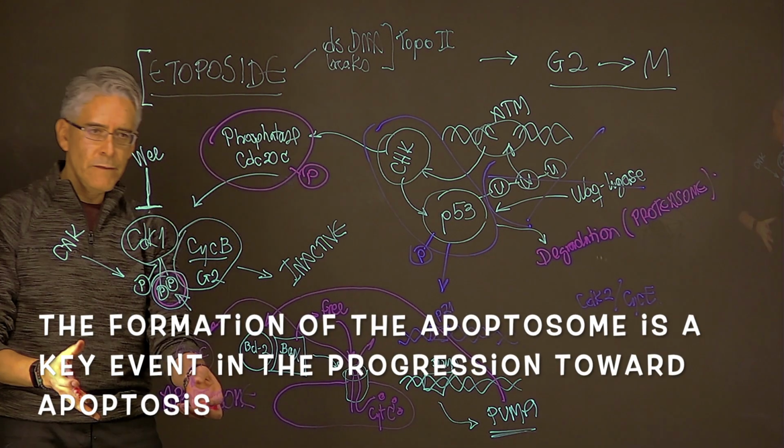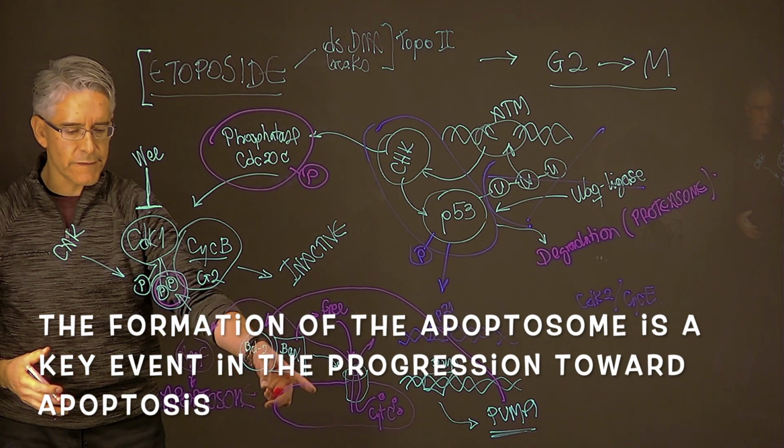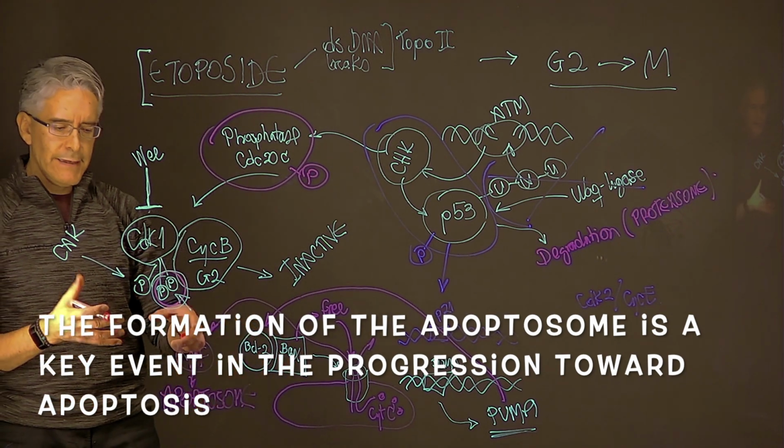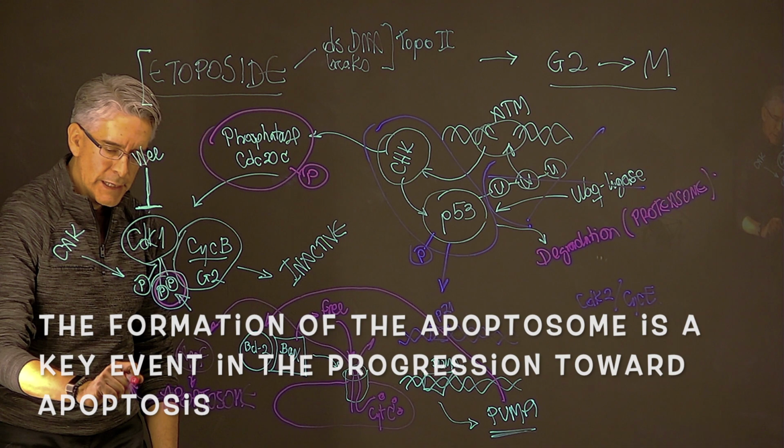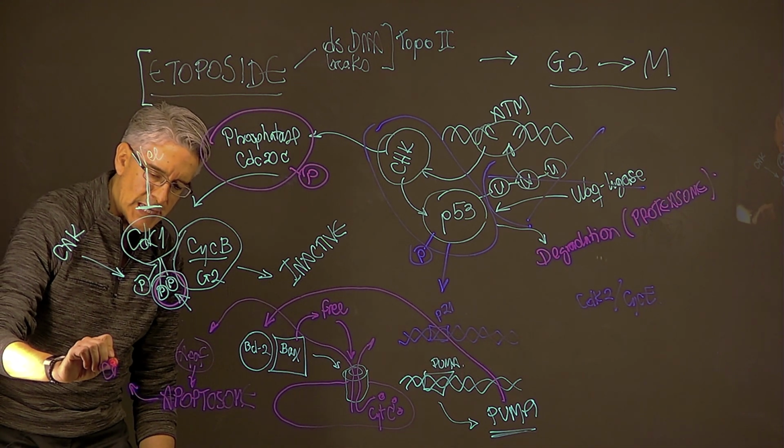The apoptosome will now become active in the presence of cytochrome C, and it will then lead to the cleavage of the first caspase, caspase 9.